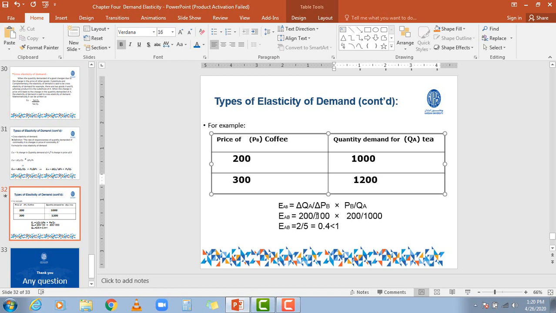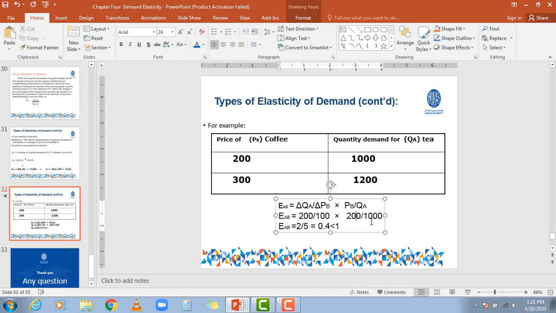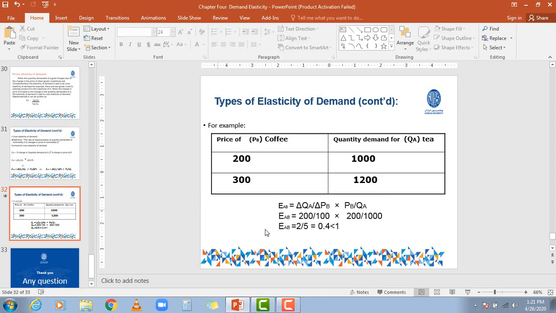Divided by the base, the change in the price of the B commodity, which is 100, because there is a 100 difference between 200 and 300, divided by 100, multiplied by basic price 200 and basic quantity 1000. Now if we carry on, the result will be 0.5, which is less than 1.